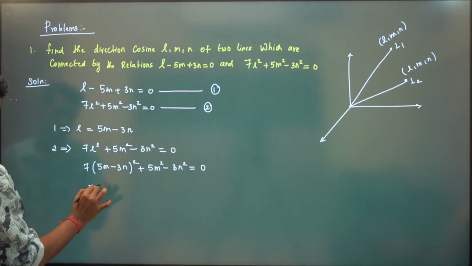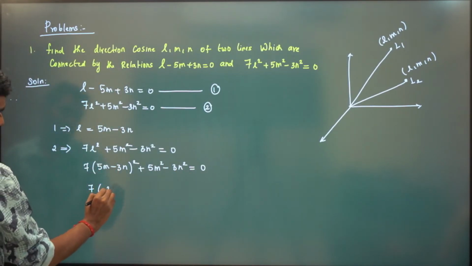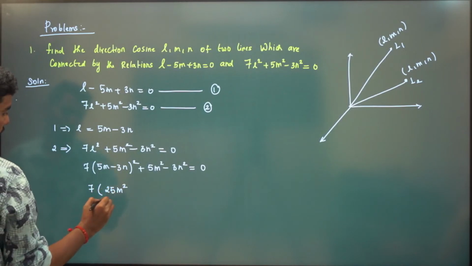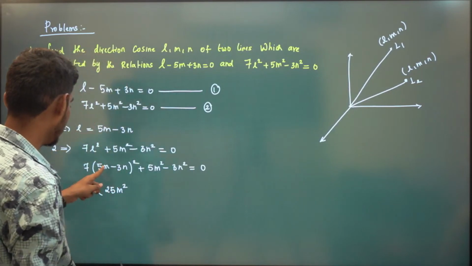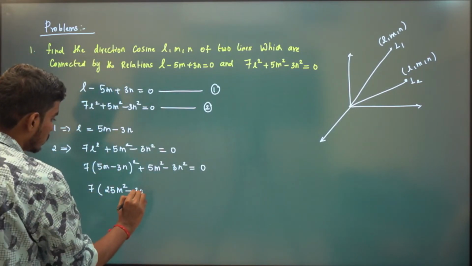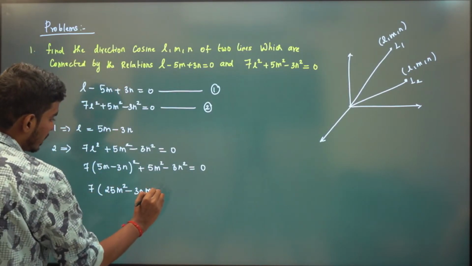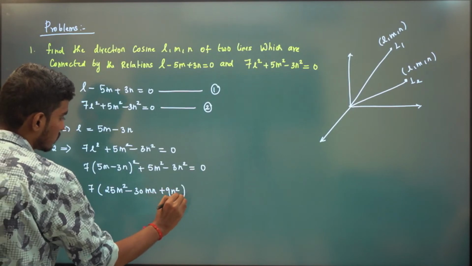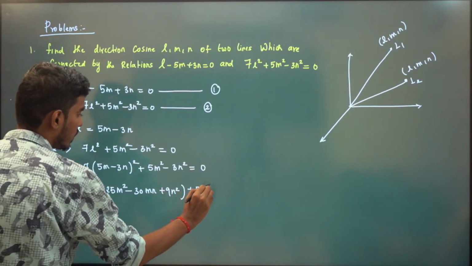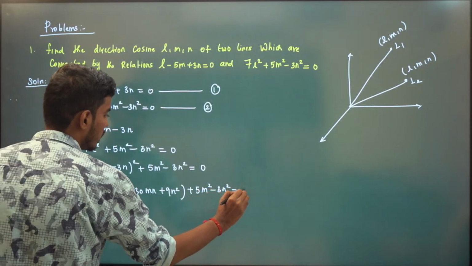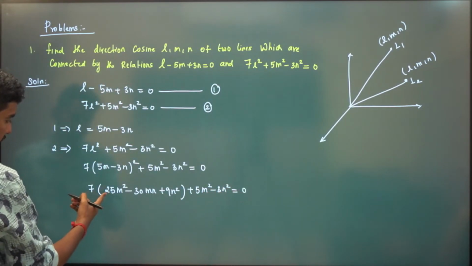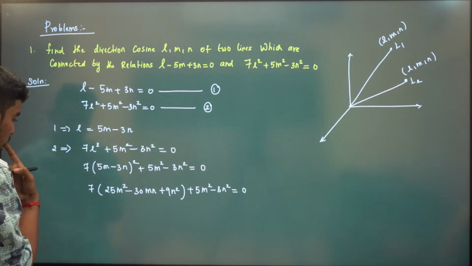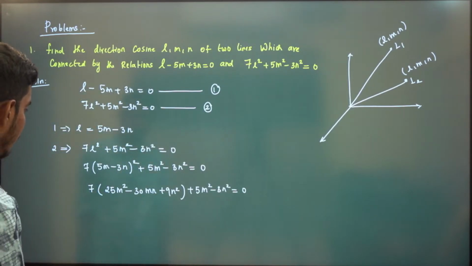So use the a minus b whole square formula: a square minus 2 times ab, so it will be minus 30 times mn, plus b square, plus 5m square minus 3n square is equal to 0. So multiply inside, 7 2s are 14, 7 5s are 35, so it will be 175, right?